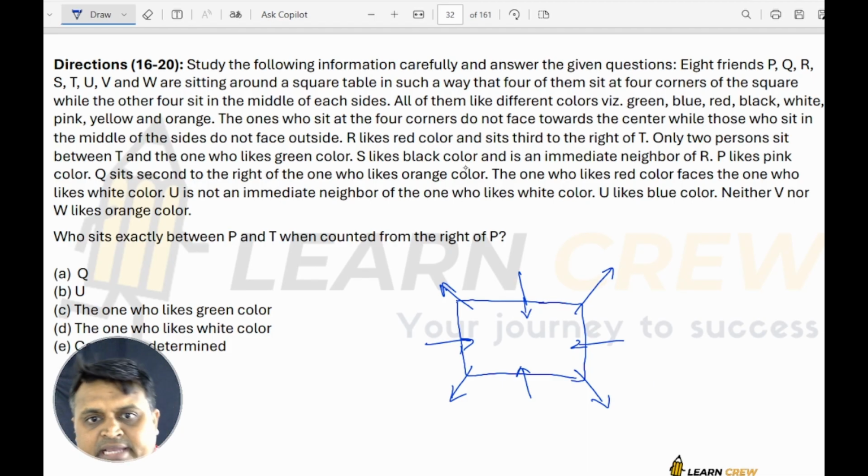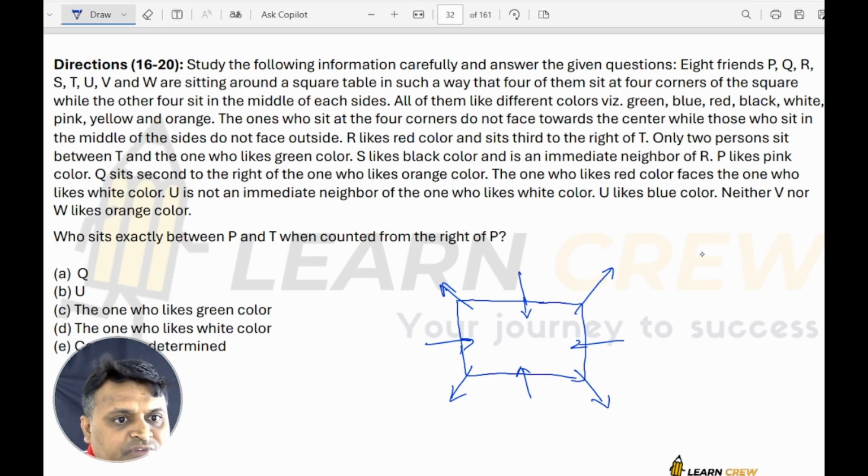S likes black color and is an immediate neighbor of R. P likes pink color. Q is second to the right of the one who likes orange color. The one who likes red color faces the one who likes white color.